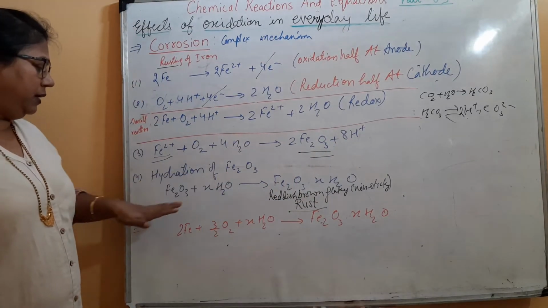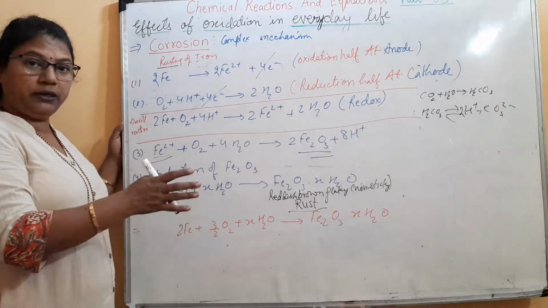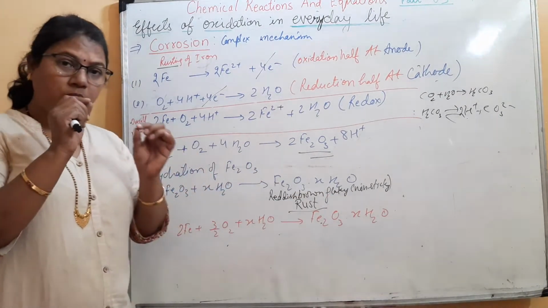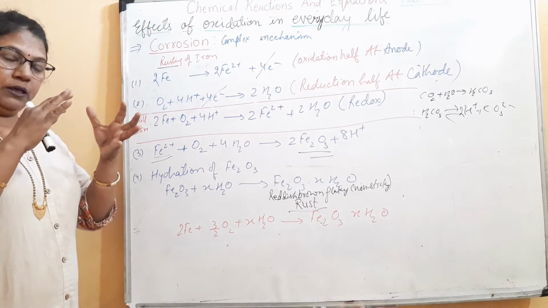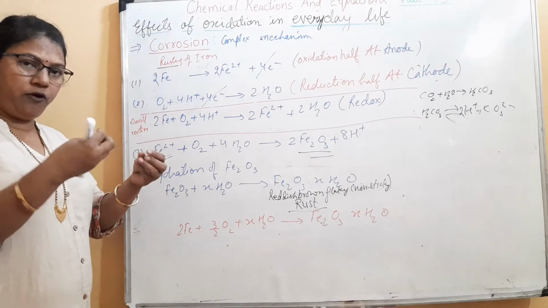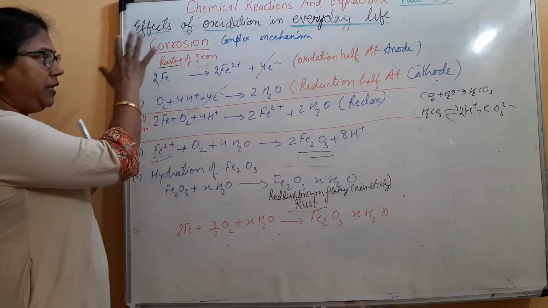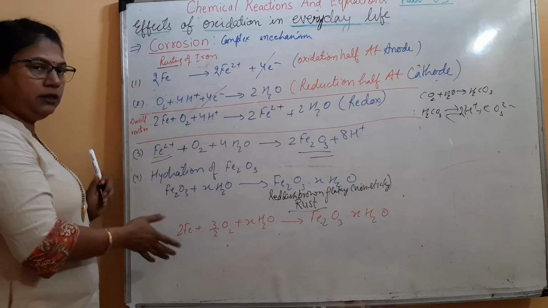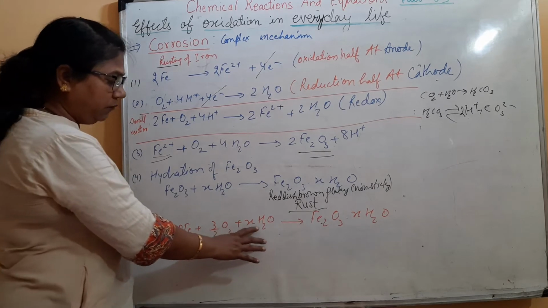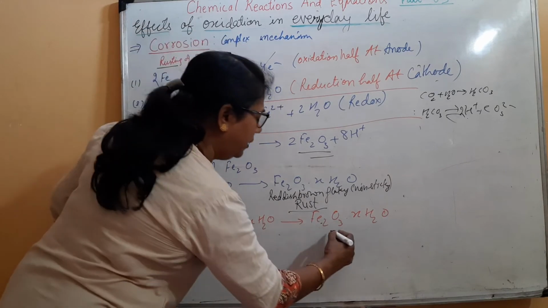Ferric oxide is hydrated, that means it takes up some water molecules, and the number of water molecules is not definite, so I have written x water molecules to form a reddish brown flaky substance. Flaky means what? It is not sticky, it does not get pasted on the metal surface, rather it deteriorates in the form of dust. So, a reddish brown flaky substance called rust. The complete complex reaction can be written as a simple equation: 2Fe plus 3/2 O2 plus x molecules of water gives Fe2O3 dot xH2O, called rust.